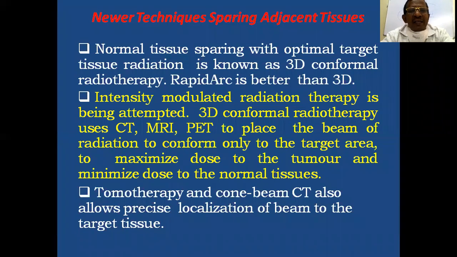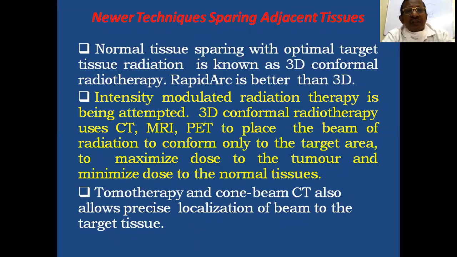Then what are the newer techniques? Sparing adjacent tissues. The main aim is to spare the adjacent normal tissues so that there will be fewer side effects. So there should be normal tissue sparing with optimal target tissue radiation.